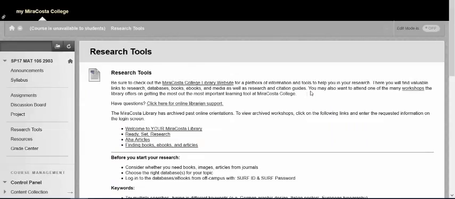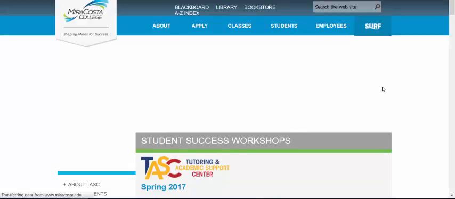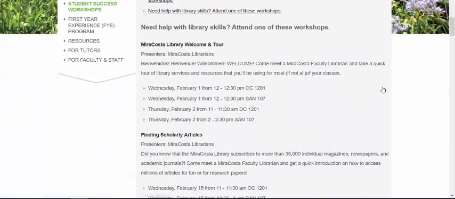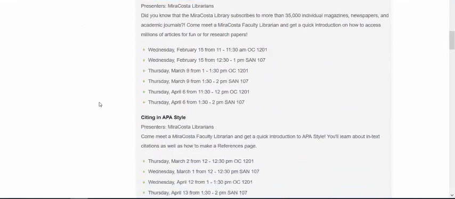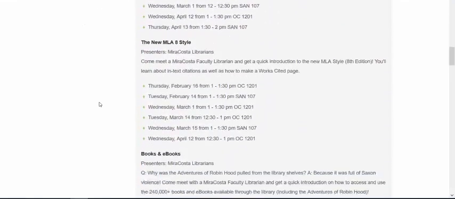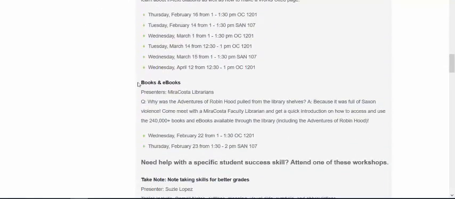And you may also want to attend one of the many workshops that the library offers. Just click that link and that will take you to the workshop page for the library. They give tours for the college library. They also have workshops on finding scholarly articles and many other workshops that I'm sure you'll find helpful if you're not familiar with how to use the library.